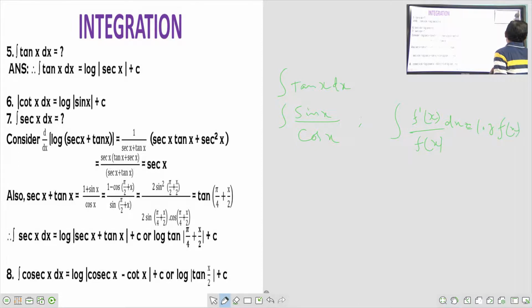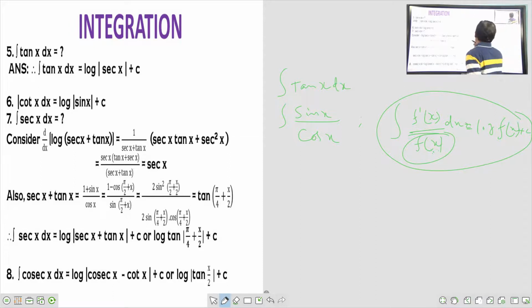log. See, one function is there. For that function in the denominator, we have one function, and its derivative is in the numerator. Then what is the formula? Log of the denominator. If the denominator's derivative is there in the numerator, then the formula is log of the denominator. See here.